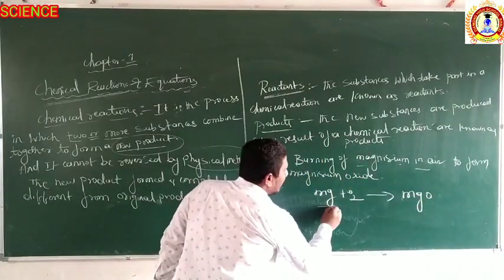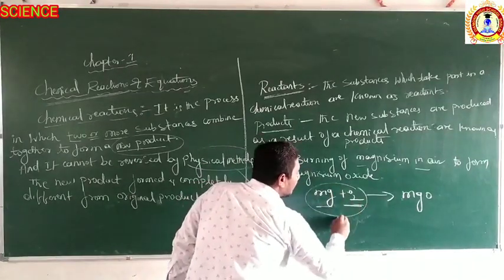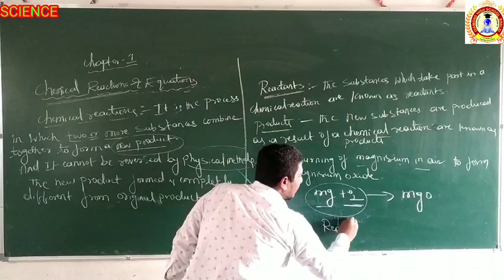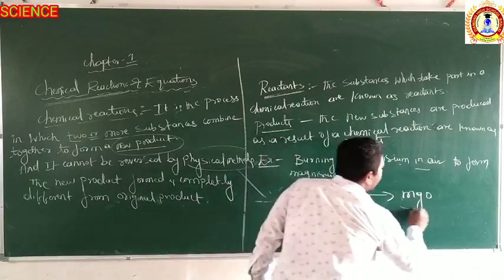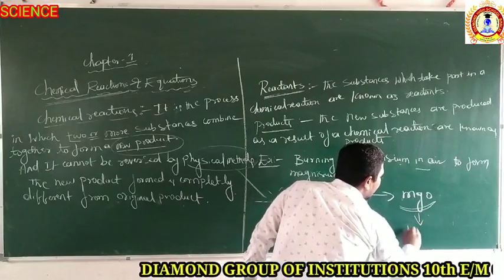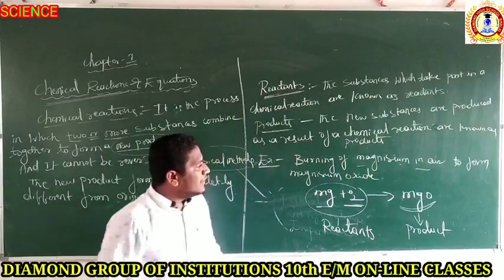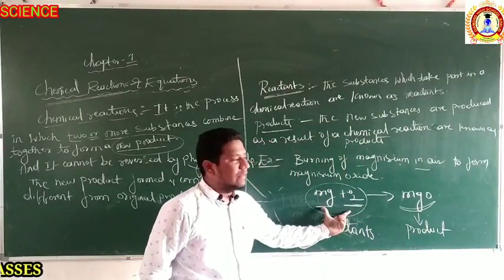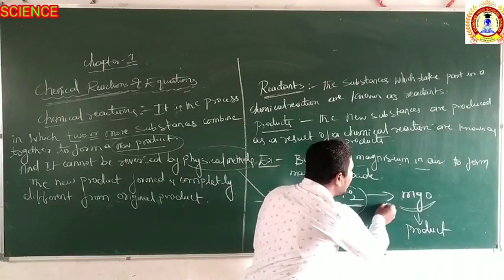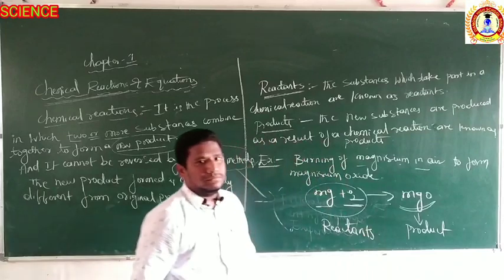So on this side, magnesium and oxygen are the reactants, and magnesium oxide is the product. This product is chemically different from the reactants, and it is impossible to reverse by a physical method.